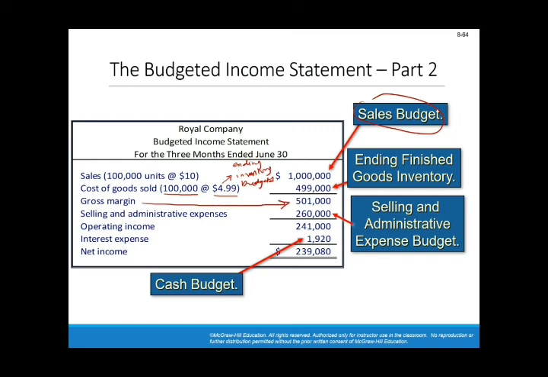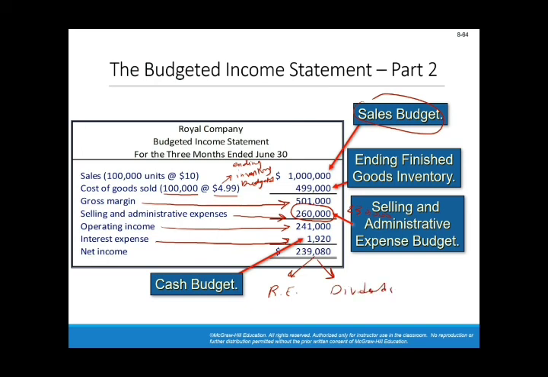$501,000. Selling and admin expenses, including depreciation. Remember, including depreciation, it was $260,000, and excluding depreciation it was $230,000. This is the operating income. Then we have interest and taxes. We don't have any taxes here. We only have interest. So our income for the quarter is $223,080. Now this number will go in two ways: retained earnings and dividends.